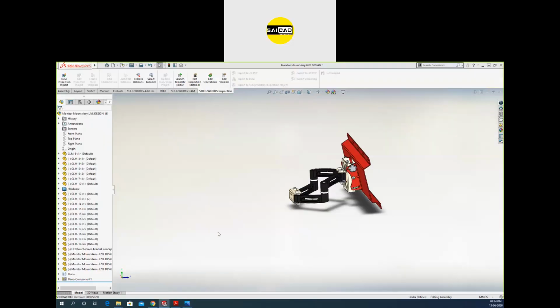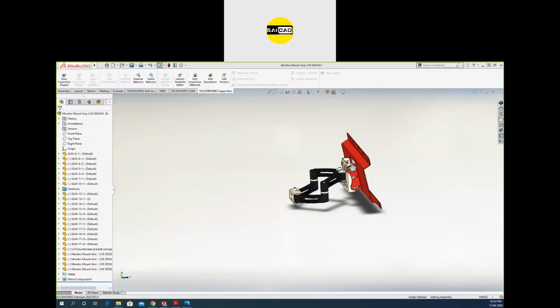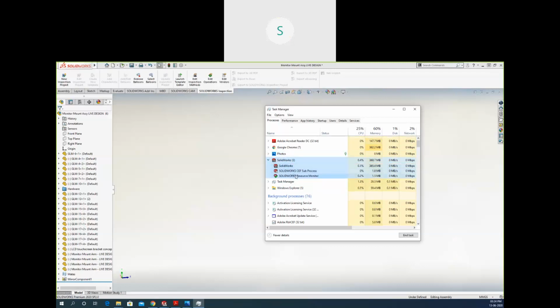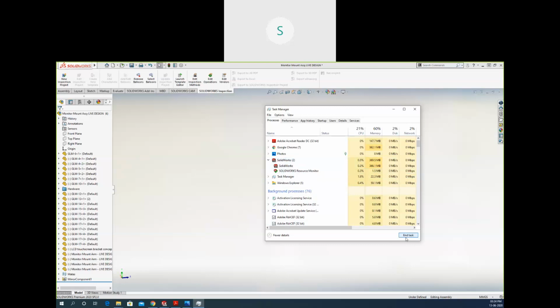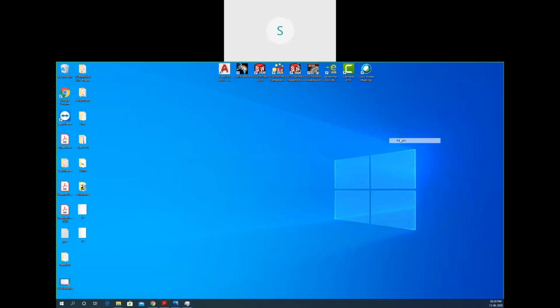It is stuck here. Wait for a second, I will just close the file.